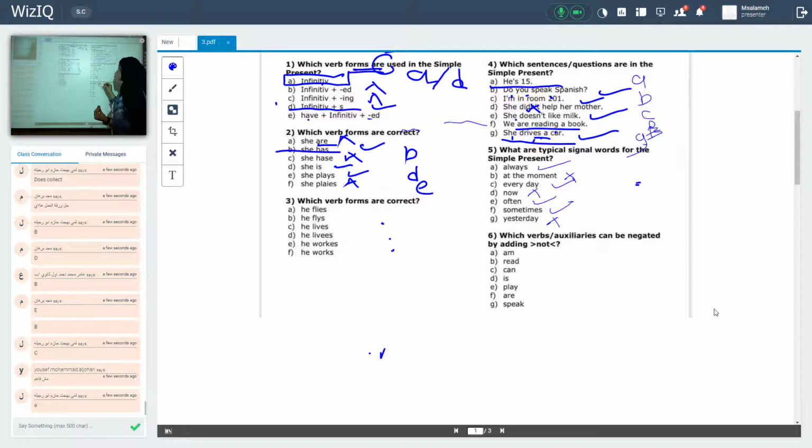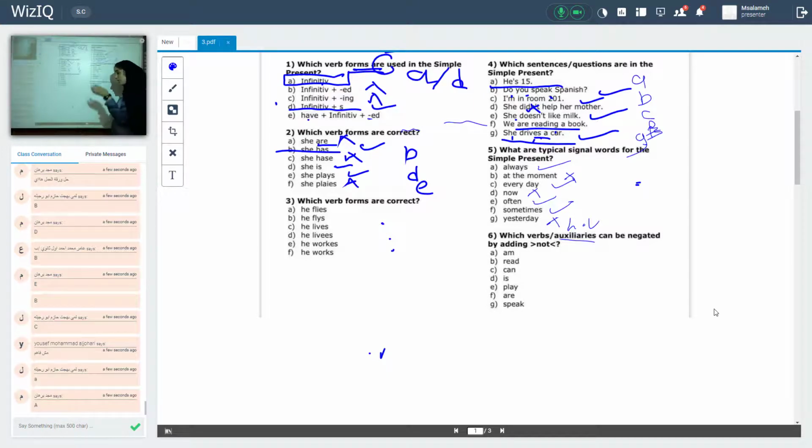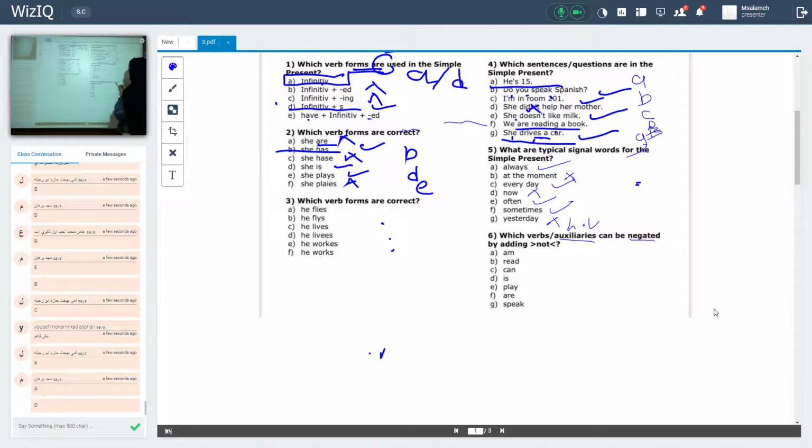Okay, which verbs or auxiliaries? Auxiliaries, that means a helping verb. Okay, am, can, is, are. It's a helping verb. Can, be verbs and modal verbs. Actually, it's a helping verb, another name for auxiliaries. Can be negated. Negated means the negative, by adding not.